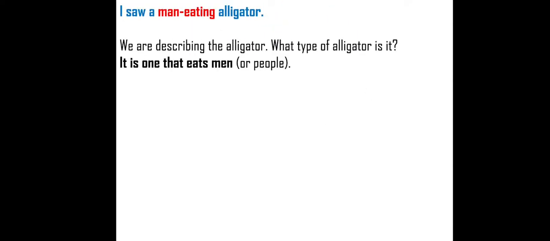First example. I saw a man-eating alligator. We are describing the alligator here in this example. What type of alligator is it? It is one that eats men. That means it eats people.